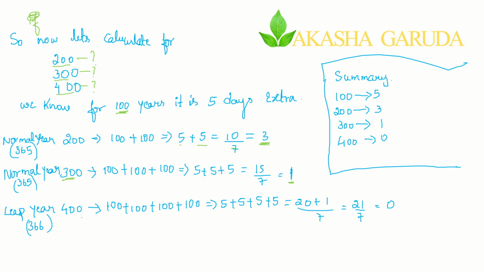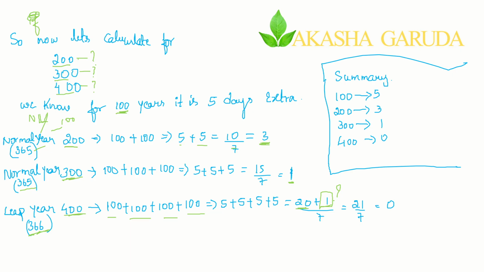Similarly, practicing for 4 even. For 4 times 100 it gives 400 of total. 4 times 5 it gives 20. Why here plus 1? Because you see, century year, 100th year is a normal year. Now even the second, 200th year is also normal, which has 365 days. Even the 100th year also has 365 days if it is not a leap year. So again the 300th year is also a normal year, which has 365 days. But the 400th year has 366 days.